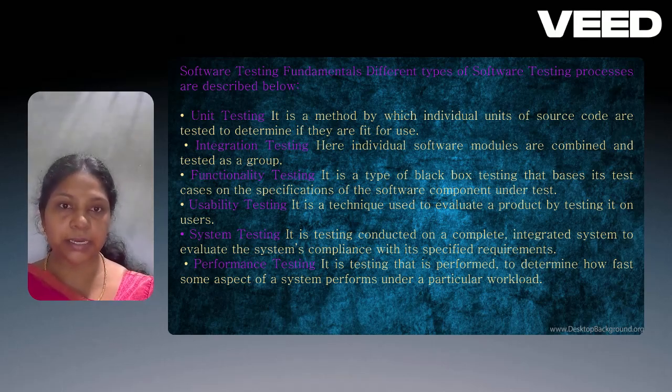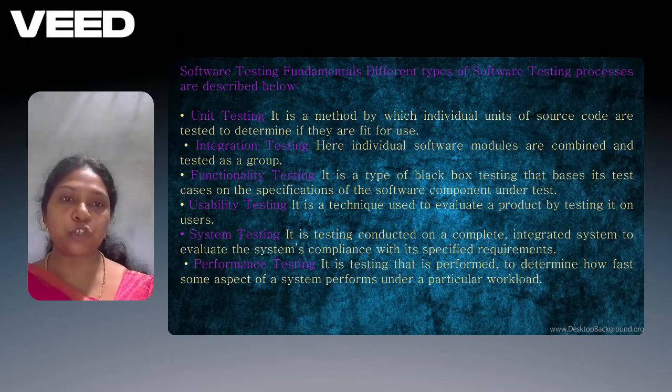Functional testing is a type of black box testing that bases its test cases on the specification of the software component under test. Usability testing evaluates a product by testing it on its users. System testing is conducted on the complete integrated system. It is evaluated, and the system ought to be compliant with the specified requirements. Performance testing checks how fast the system performs under a particular workload.